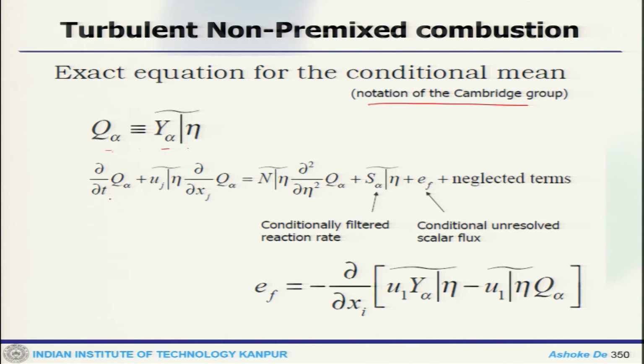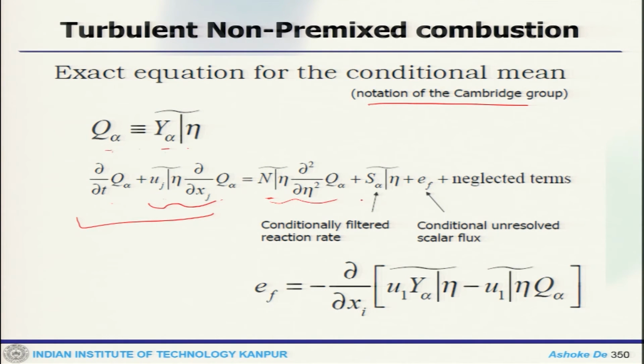So, our equation will become ∂Q_α/∂t + <U_j | η> ∂Q_α/∂x_j. This looks similar to our convection term, and the total left hand side looks like a total derivative, but obviously it is conditioned at η. Then N_η ∂²Q_α/∂η². This looks like a conditional diffusion term.